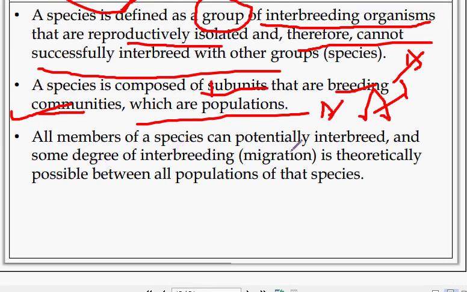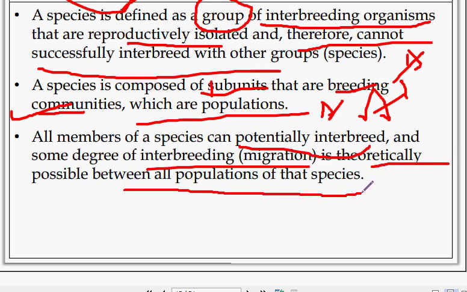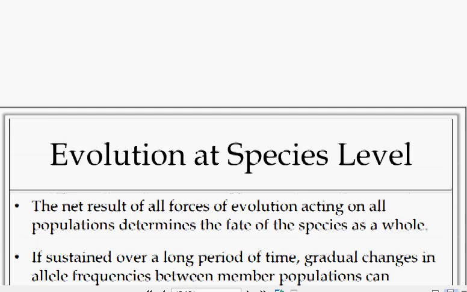All members of a species can potentially interbreed. Some degree of interbreeding and migration is theoretically possible between all populations of that species. Okay, we move on to the next point.